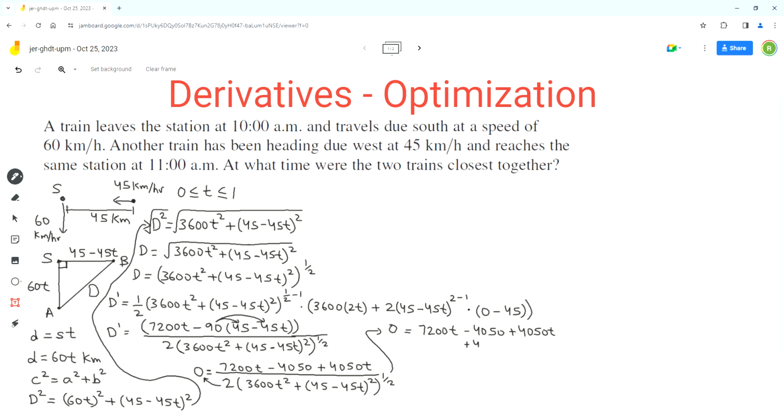So we add 4050 to both sides. The 4050 on the right side will cancel each other out. So we get 4050 equals 7200 plus 4050, which is equal to 11,250t. Now we can divide both sides by 11,250.